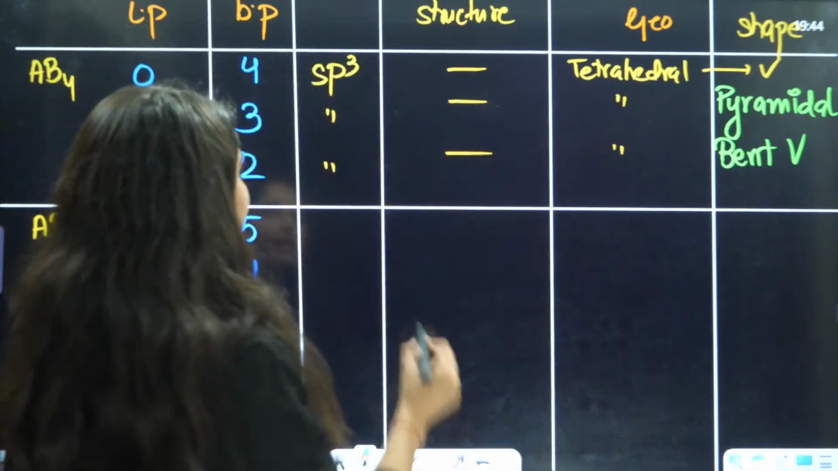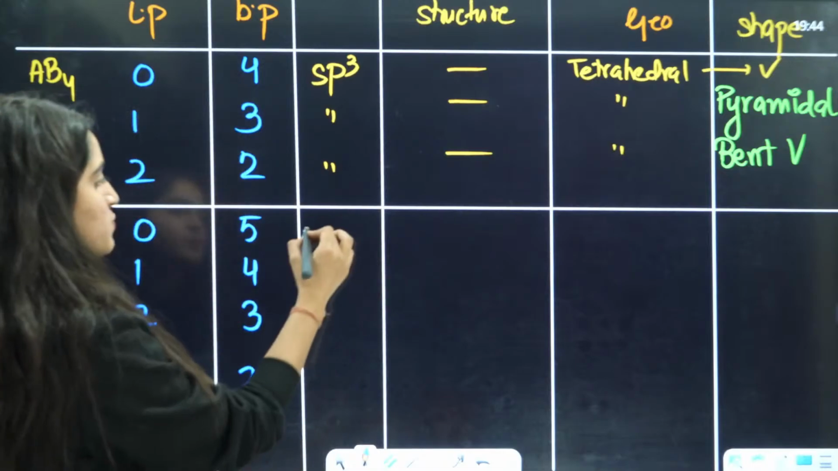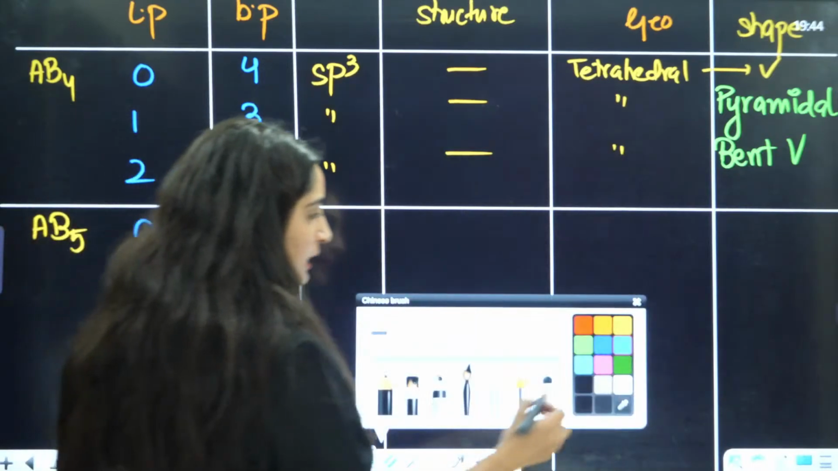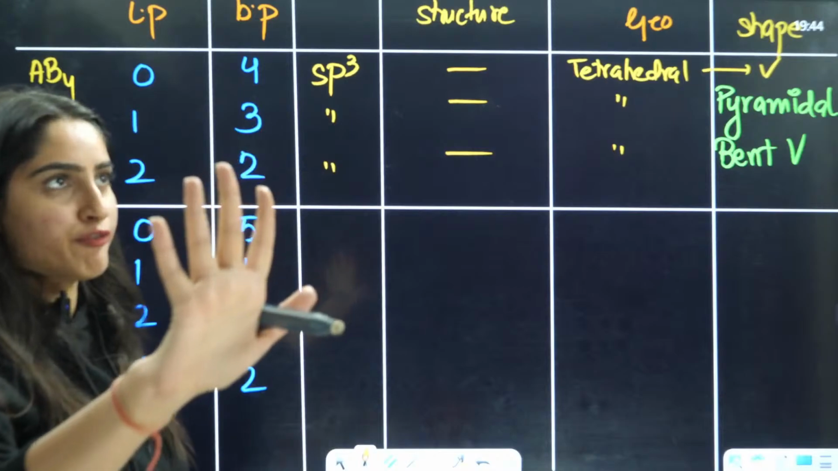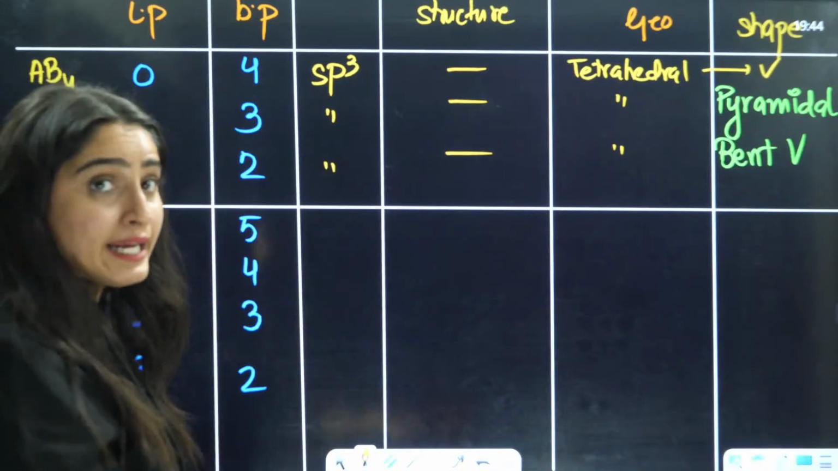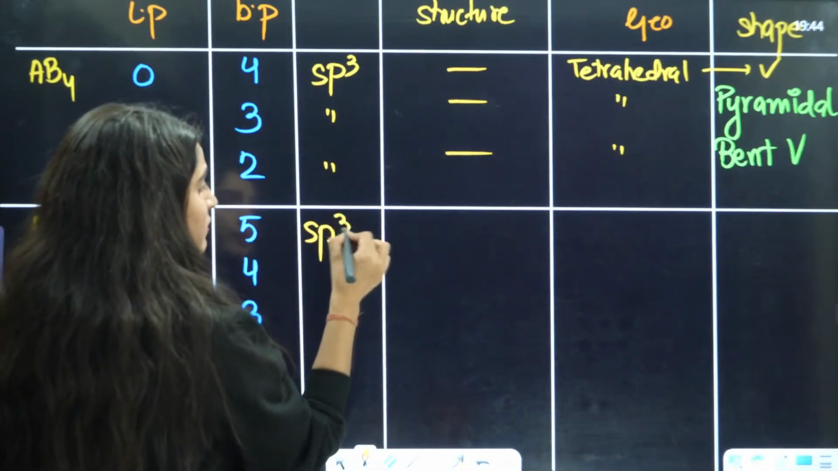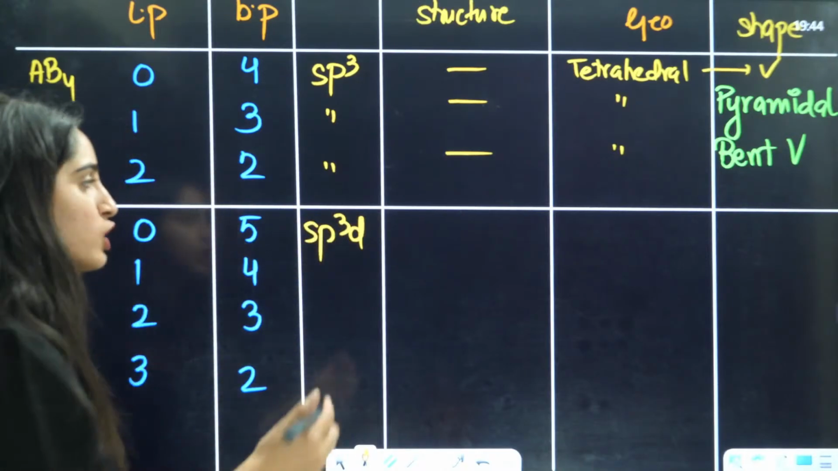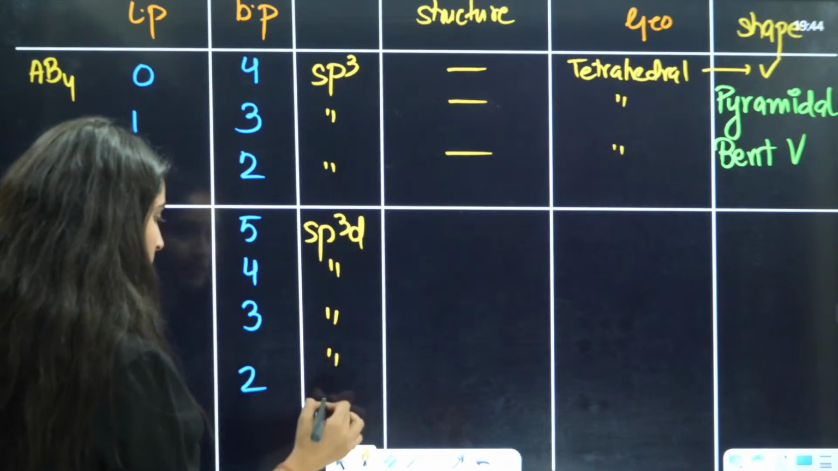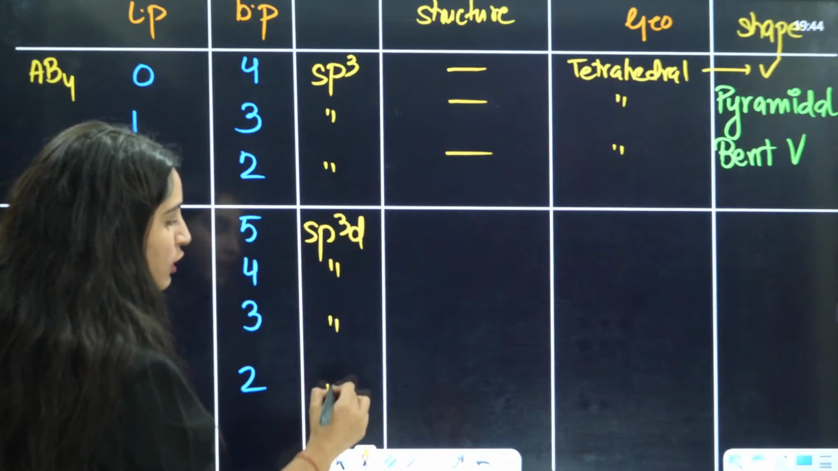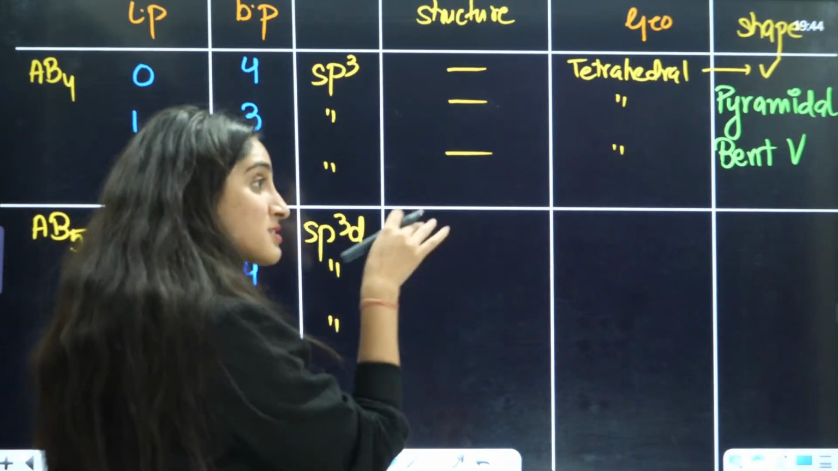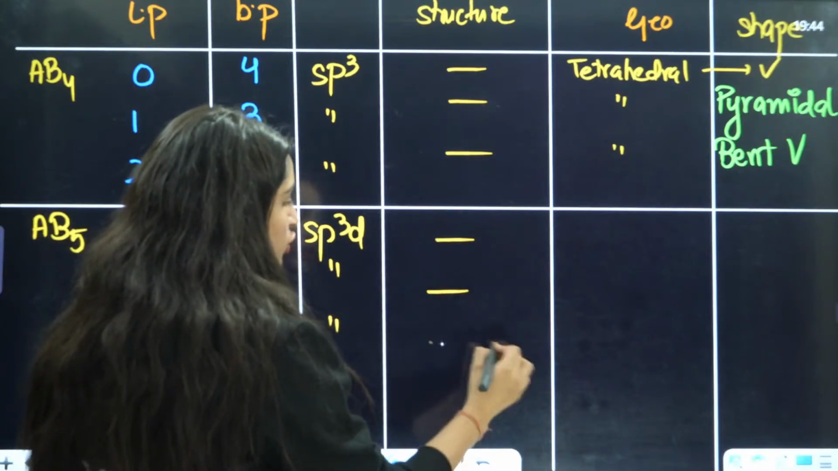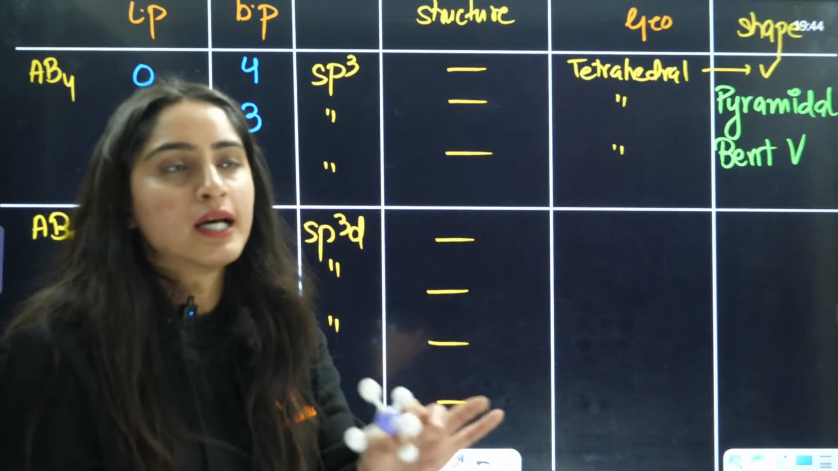So simply you will write that hybridization will always be sp3d. Sigma plus lone pair is always going to be 5 only, and 5 means sp3d. So hybridization is going to remain the same, it will not change here. Even though the structure will definitely change, I am showing you the structure in 3D only.